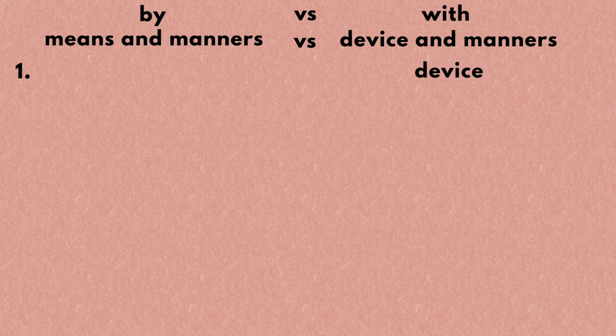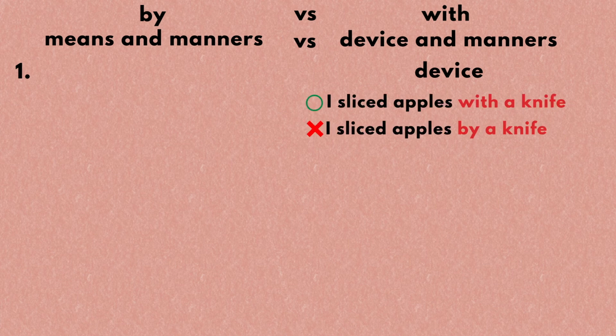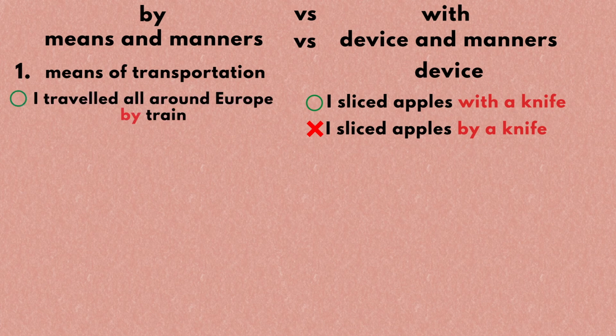First, if the method involves a device, the word with takes priority, as in I sliced apples with a knife. I sliced apples by a knife is wrong. However, if the method involves a means of transportation, the word by gets priority, as in I traveled all around Europe by train. I traveled all around Europe with train is wrong.